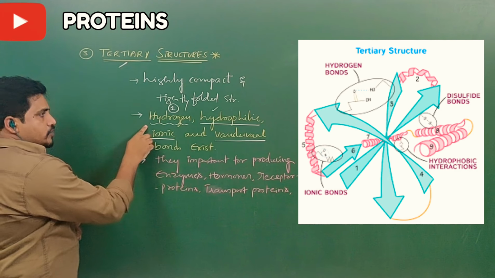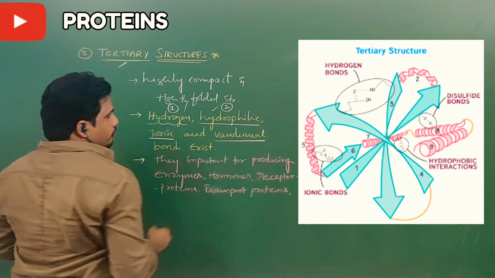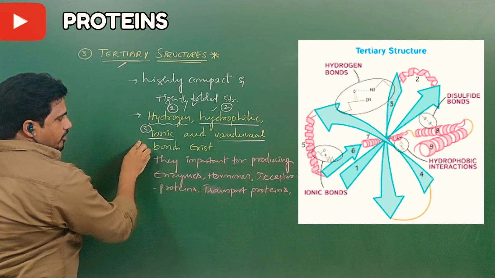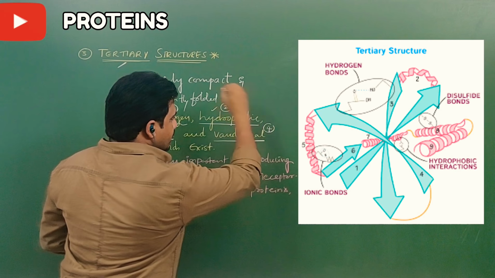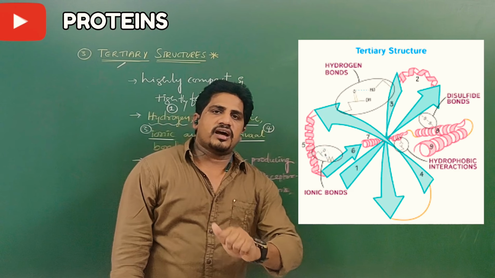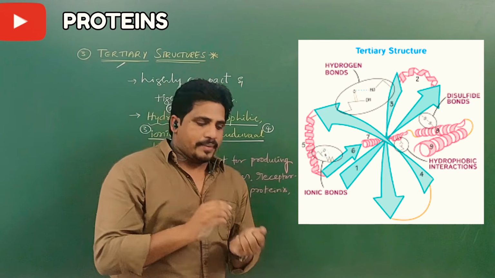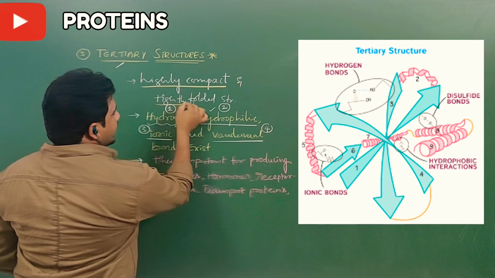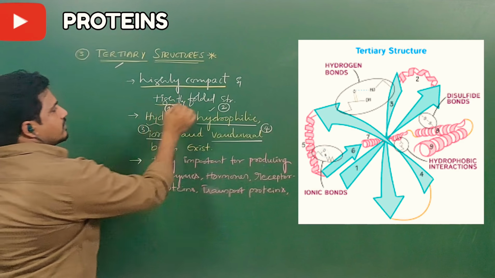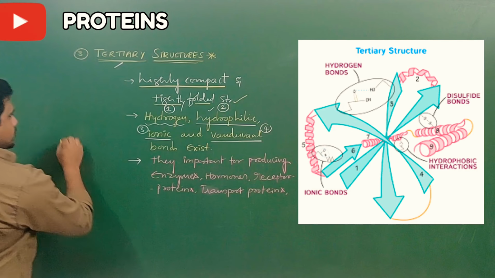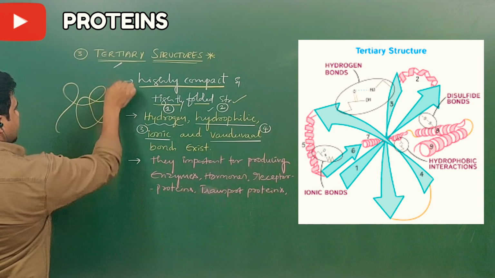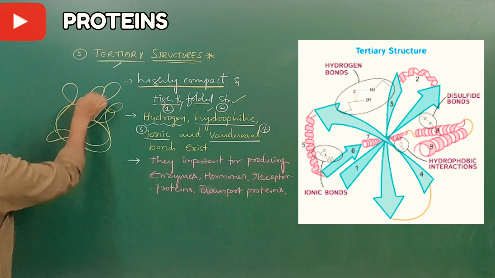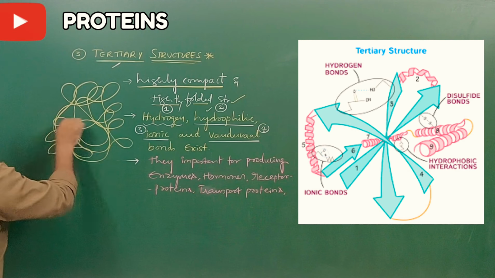So there are four types of bonds existing in the tertiary structures. Number one is hydrogen bonds. Number two is hydrophilic bonds. Number three is ionic bonds. And number four is van der Waals bonds. So these four bonds are giving a very thick and highly compact structure. They are highly compact, highly thick and tightly folded structures. If you observe these structures, they are very long. We can also say they are lengthy proteins, just like a woolen ball.